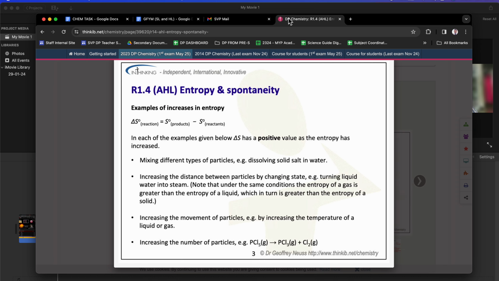So again, to address that, we have to begin with the definition of entropy change: entropy of product minus entropy of reactant. Entropy itself refers to disorderness or dispersal or distribution of energy in the molecules.